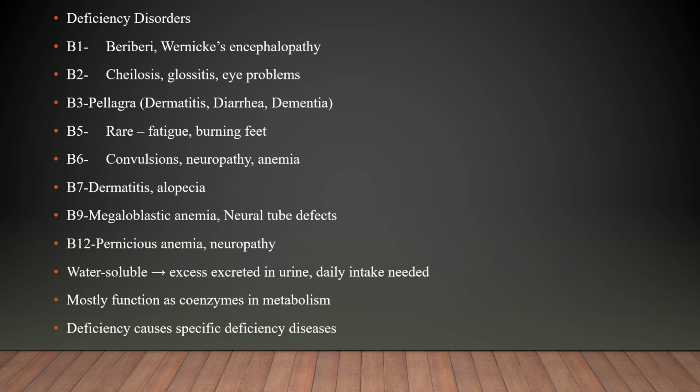Deficiency disorders: B1 beriberi, B2 cirrhosis and eye problems, B3 pellagra, meaning diarrhea, dermatitis, and dementia, B5 rare, fatigue, burning feet, B6 convulsions, neuropathy, and anemia, B7 dermatitis and alopecia, B9 megaloblastic anemia and neural tube defects, B12 neuropathy and pernicious anemia. Water soluble: excess is excreted in urine. Daily intake is needed, so we have to take it on a daily basis. Mostly functions as a coenzyme in metabolism. Deficiency may cause different types of diseases.